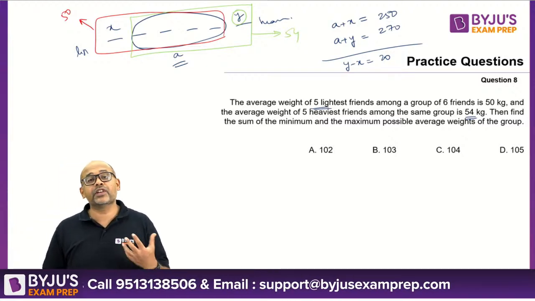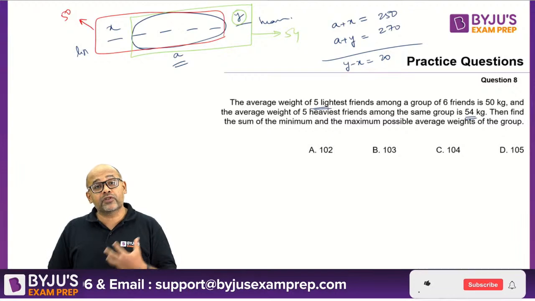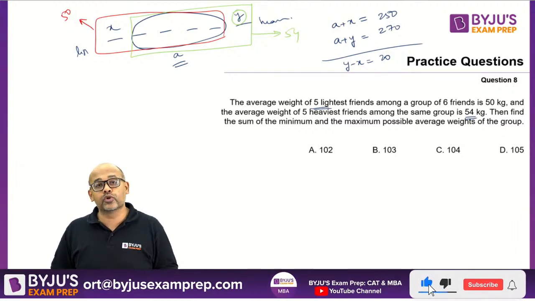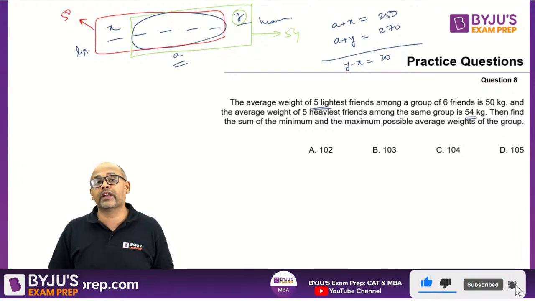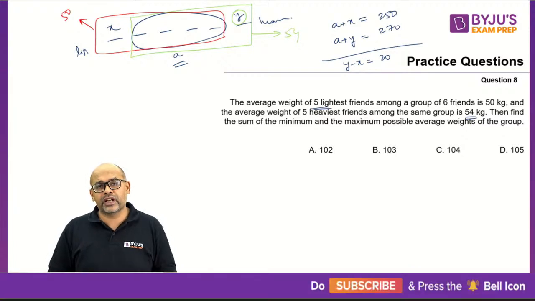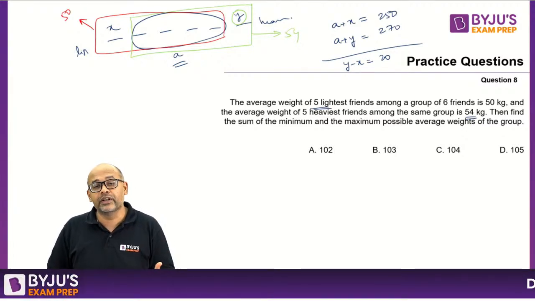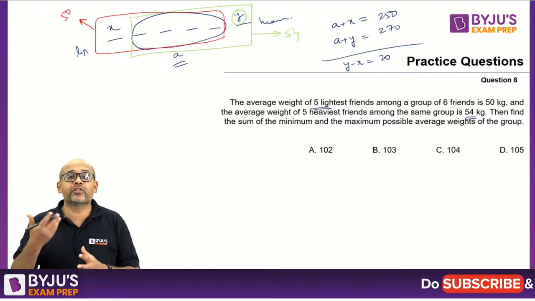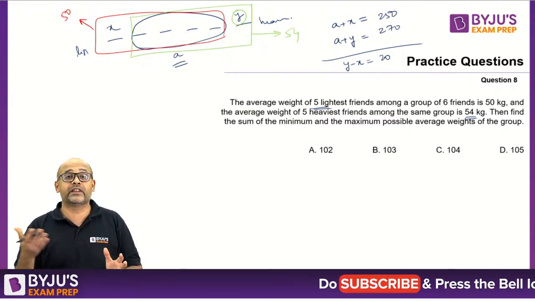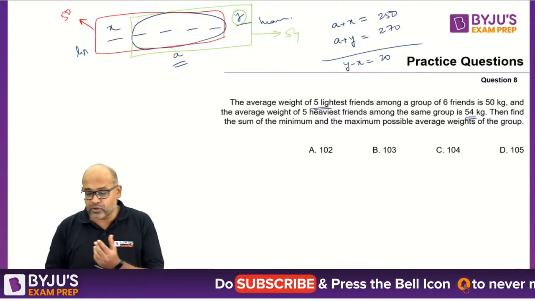So if the question gives you some extra information, you can actually find out your X and Y also. But that extra information is not here right now. That is not required for this question anyway, but I'm saying I can form a question where I can give some extra information and I can ask you to find the value of X and Y. Not required here, but let's go ahead.